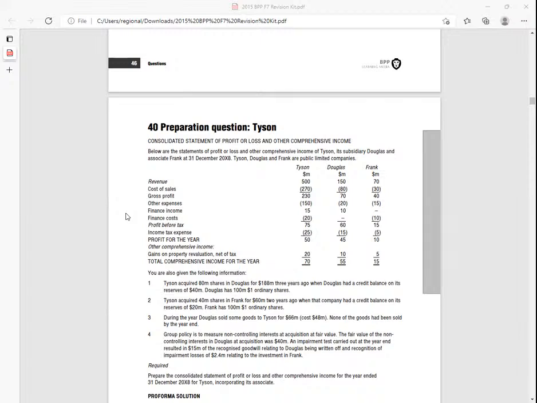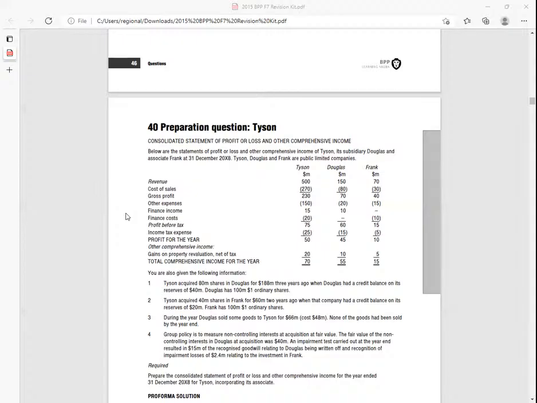From there, we have the income tax expense. From there, we have a profit for the year. From there, we have OCI, the other comprehensive income.